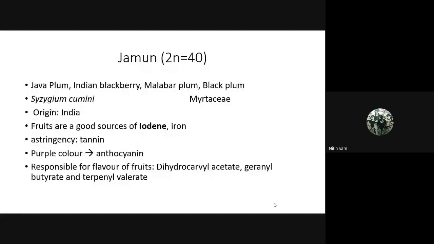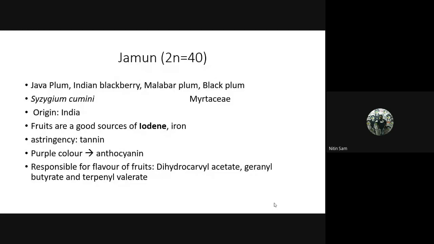So coming to my last presentation, about jamun. Its chromosome number is 2n equal to 40. As I mentioned earlier, it is called Java plum. Java plum is jamun, not karonda. Please remember, it is known as Indian blackberry, Malabar plum, black plum. Its scientific name is Syzygium cumini. It belongs to family Myrtaceae and originated in India.